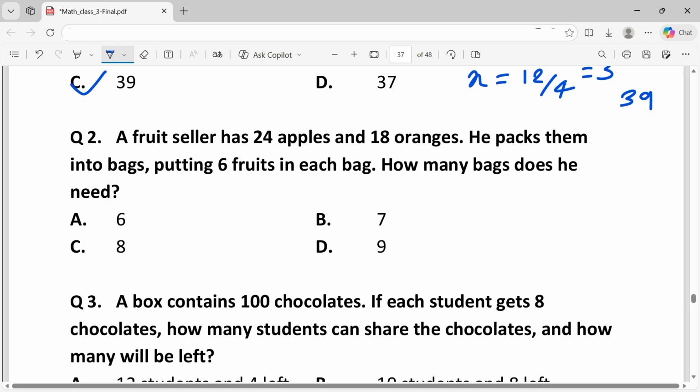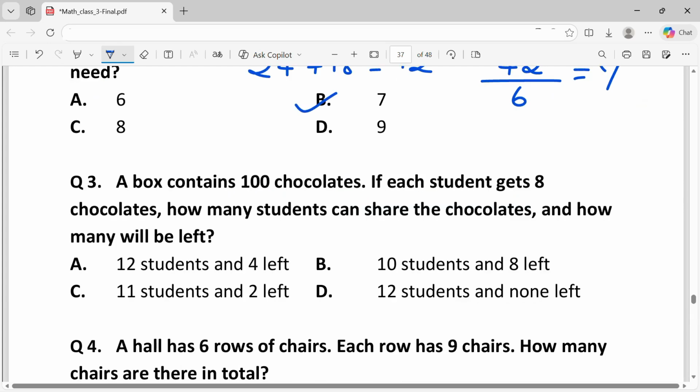Question 2. A fruit seller has 24 apples and 18 oranges. He packs them into bags, putting 6 fruits in each bag. How many bags does he need? So the total number of fruits will be 24 plus 18, that is equal to 42. Number of bags needed will be total fruits upon the number of fruits in each bag, that is 6. That gives us 7. Option B.